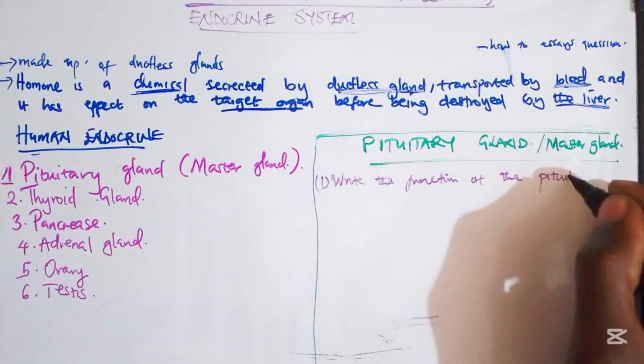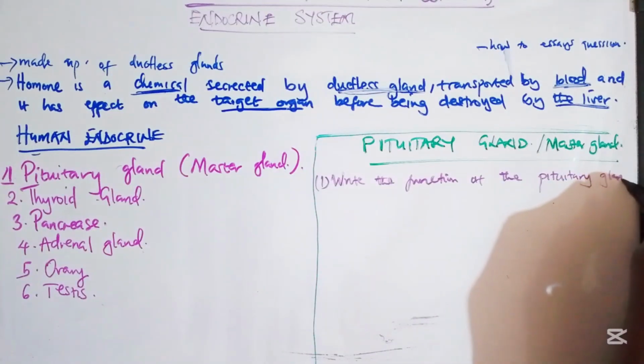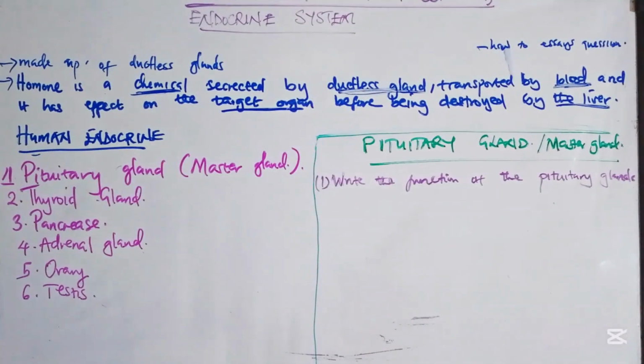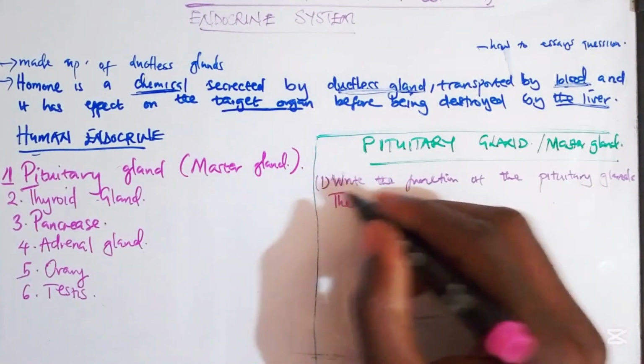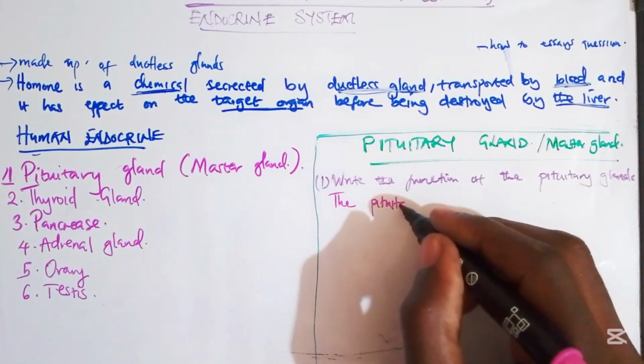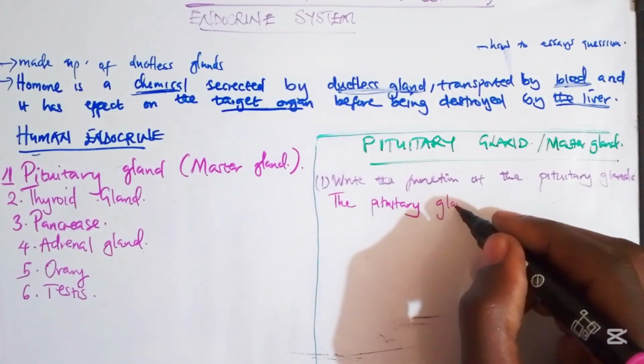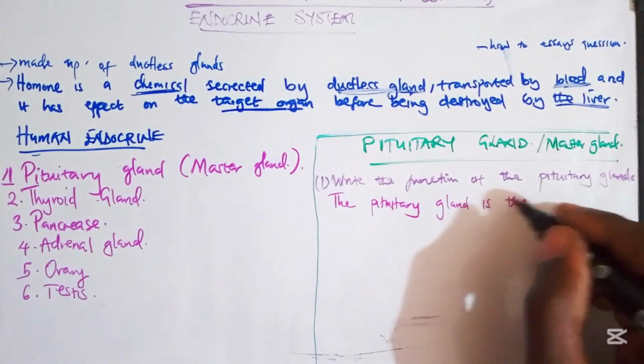This is how I will teach you the other three parts of the endocrine system. We are going to be answering questions in the form of explanation so that you know how questions come and also how to answer them. So make sure you get the video. So the pituitary gland, we say that it is the master gland. You start by saying the pituitary gland is the master gland.